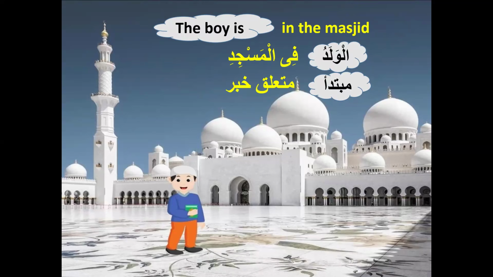It makes sense. It's not incomplete. So sometimes we don't need khabar if the jar majroor is enough in the sentence and is conveying the complete meaning. If the jar majroor is giving a full meaning, there is no need for the khabar. So in this case al waladu is mubtada, and for fil masjidi there is no khabar now.